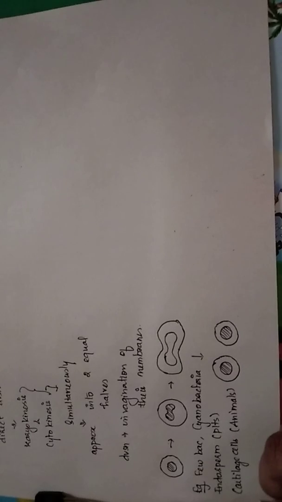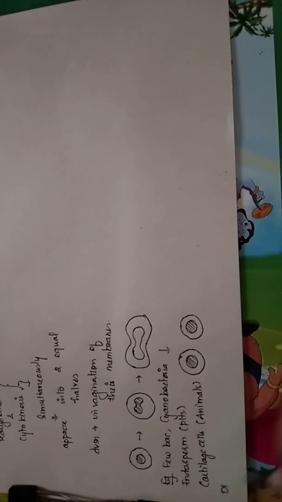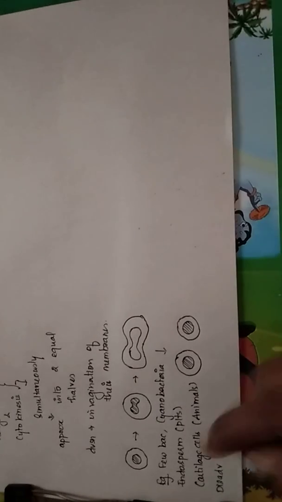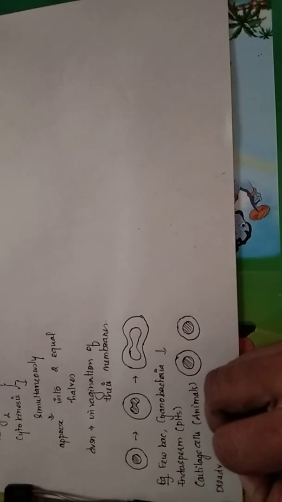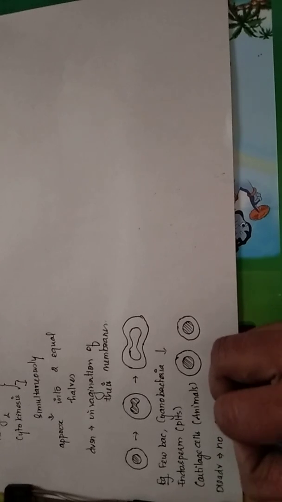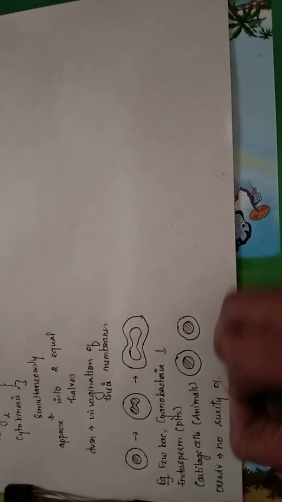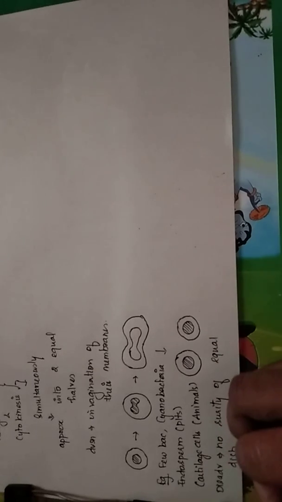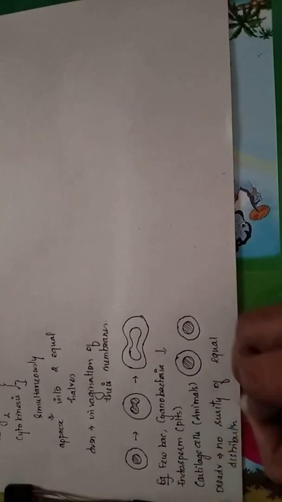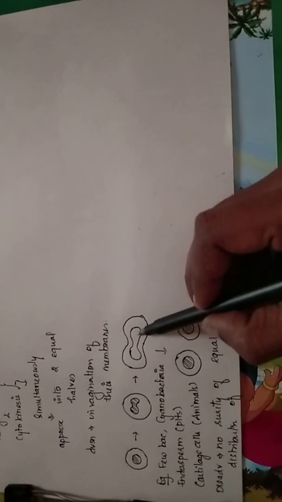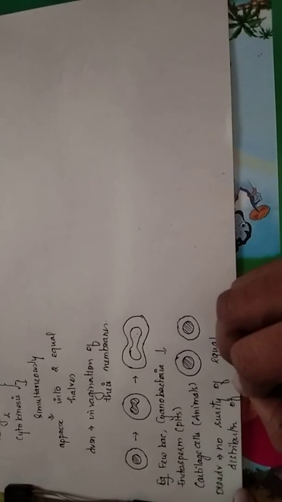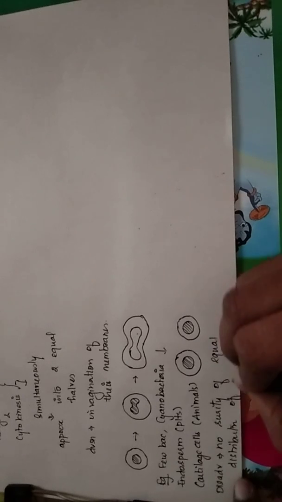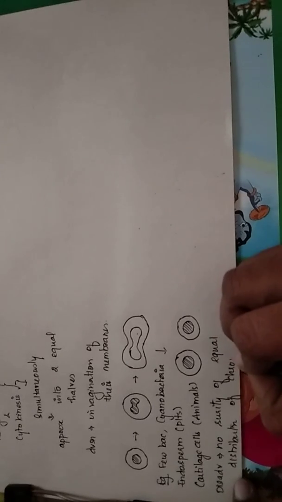But the disadvantage of this amitotic division is that there is no surety of equal distribution of the chromosomes, because this is an approximate division of the cell into two halves. So there is no surety for equal distribution of the chromosomes of the cell.